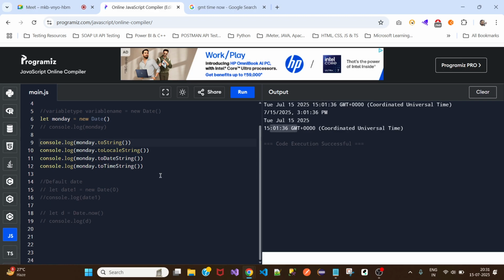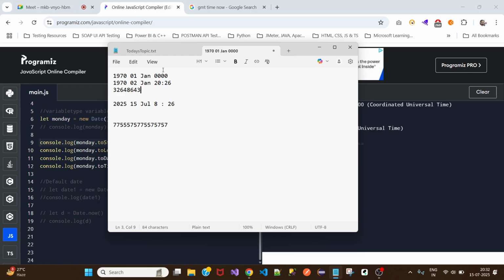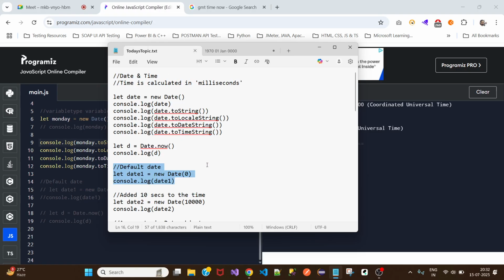Now in Java and C sharp, when we use the locale or some methods, it prints the time zone which we are in. But I think in JavaScript we don't have that option. I need to look into that. Okay.